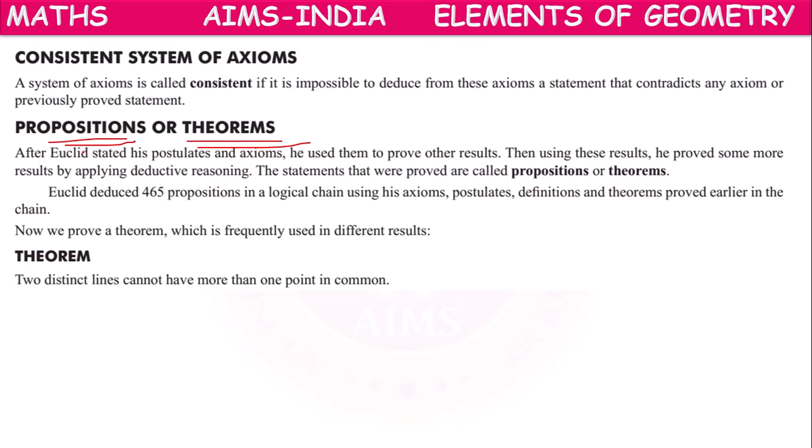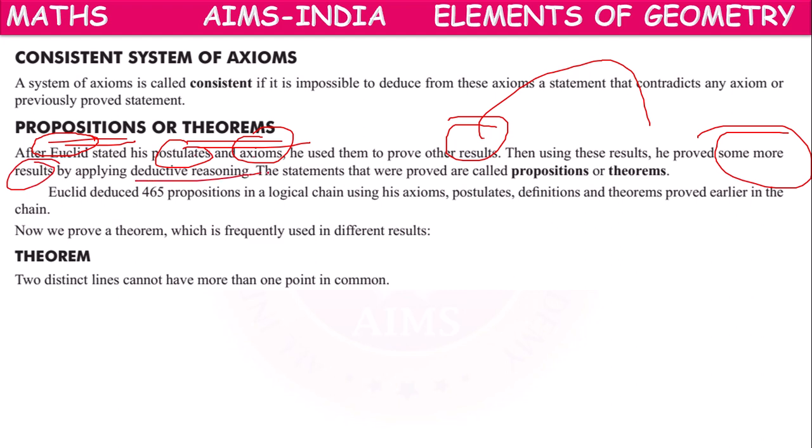Actually, what Euclid has done is, after proposing these postulates and axioms, with the help of these, he proved some results. And with the help of those results, he proved some more results by applying deductive reasoning. These statements that were proved have a particular logical proof. Axioms need no proof; they are universal truths.